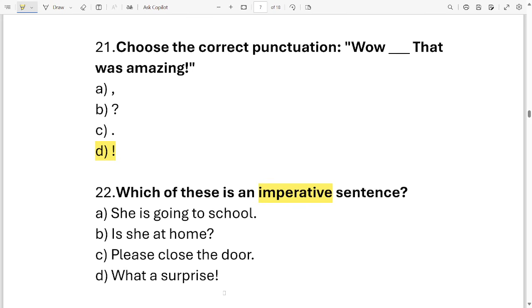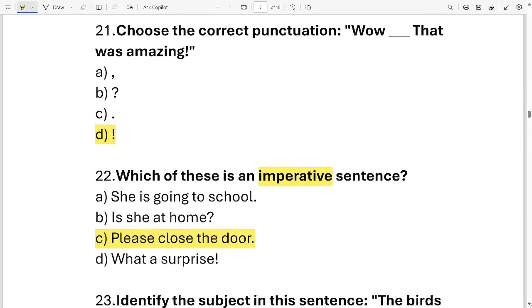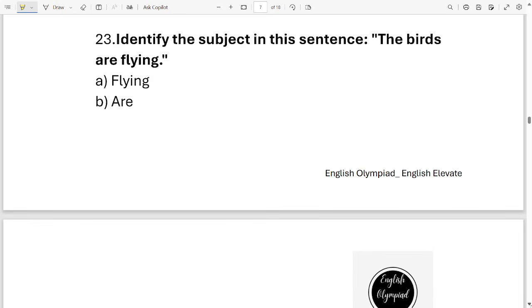Which one is it? Is it A? Is it B? Is it C? Or is it D? Which one is it? Those who are saying option C are absolutely right. Well done. It is option C. Please close the door. Let's move on to the next question, which is question number 23.